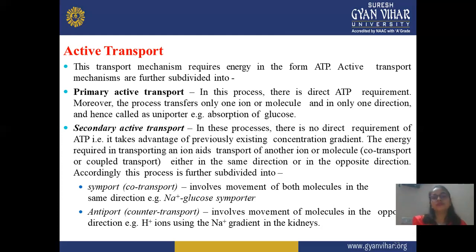Means in this secondary active transport, no energy or no ATP molecule is directly required. It uses the previously existing concentration gradient, and transports a particular ion or molecule with the help of some other molecule or indirectly ATP, and it mostly goes in the opposite direction, not the same direction. There may be some chances it goes in the same direction, but majorly it goes in the opposite direction. Hence it is further divided into two parts, symport and antiport. Means there's both possibility, it may go in the same direction or in the opposite direction, but if it goes in the same direction, it is known as co-transport.